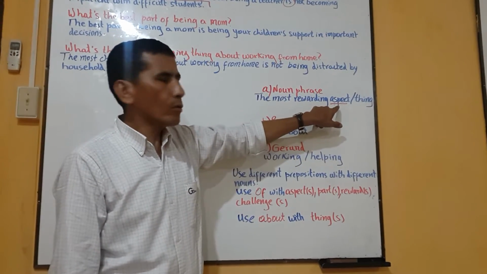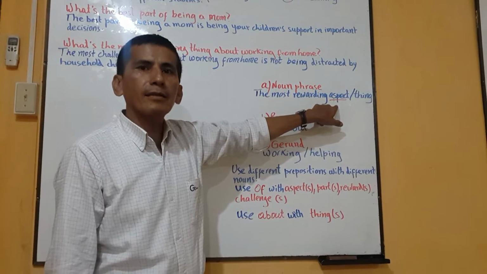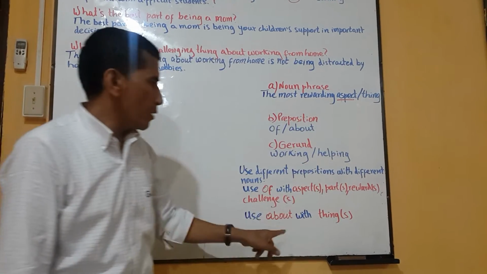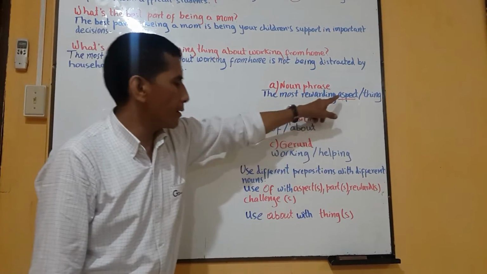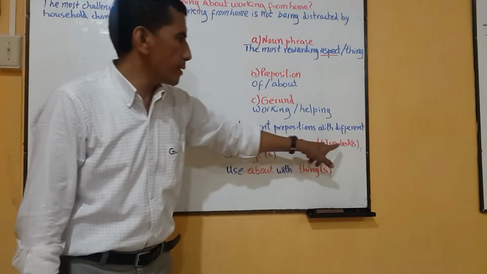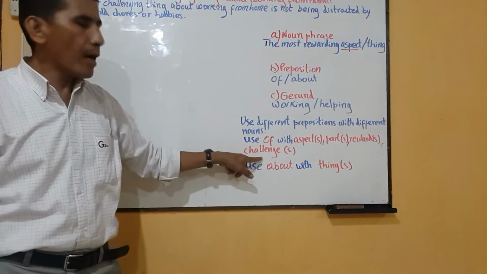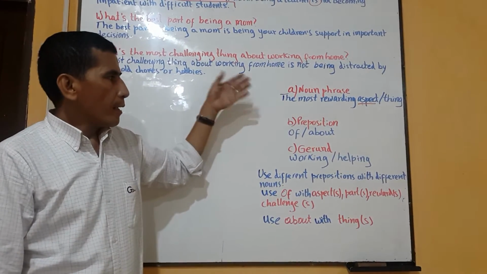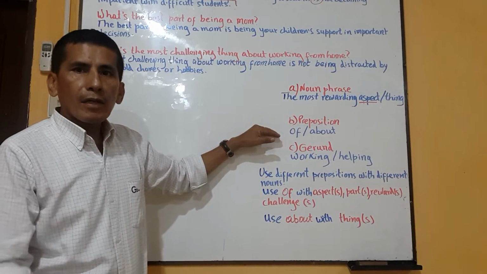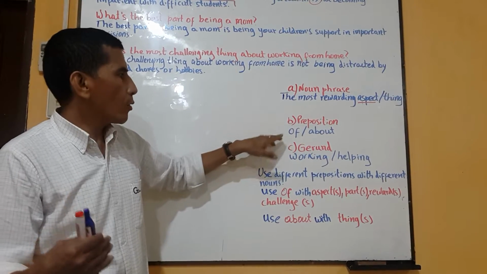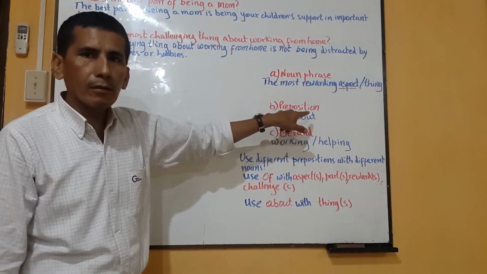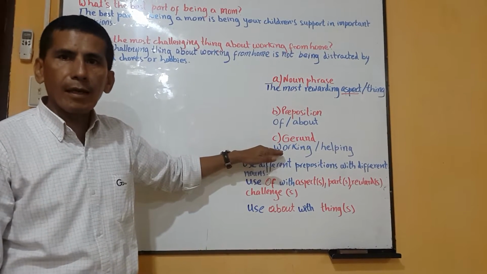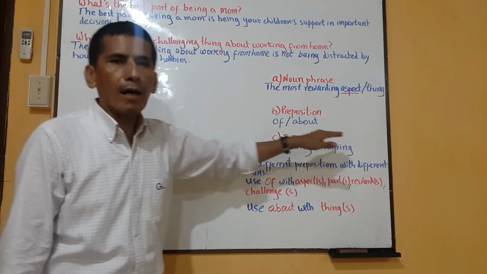In the sentence, we are going to use aspect as the noun. But we are going to use also words like thing or things, aspect, as I told you, part or parts, reward or rewards, challenge or challenges. After the noun phrase, remember the preposition is coming, so we are going to use of or about. And in the third part, the verb in gerund. In this case, the verbs are working and helping.